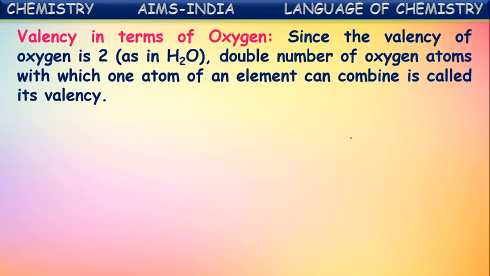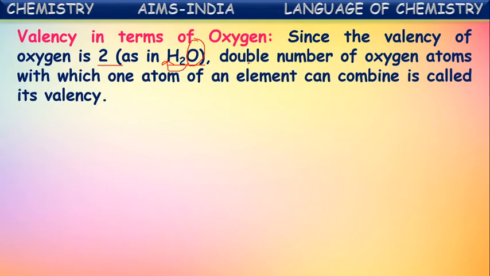Okay, as the valency of oxygen is 2, it is taken as a standard, and based upon the number of atoms combining with oxygen, the valency is defined. How is the oxygen valency 2? You see in water, one atom of oxygen is combining with two atoms of hydrogen. So by taking the valency of hydrogen as 1, the valency of oxygen is considered 2. Now, by taking oxygen valency as 2, the valency of other atoms is determined. In which way? Here it is given. Double the number of oxygen atoms with which one atom of an element can combine is called its valency.